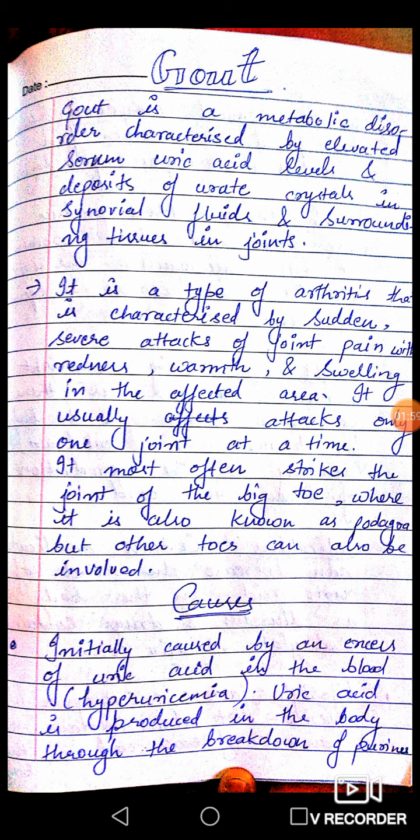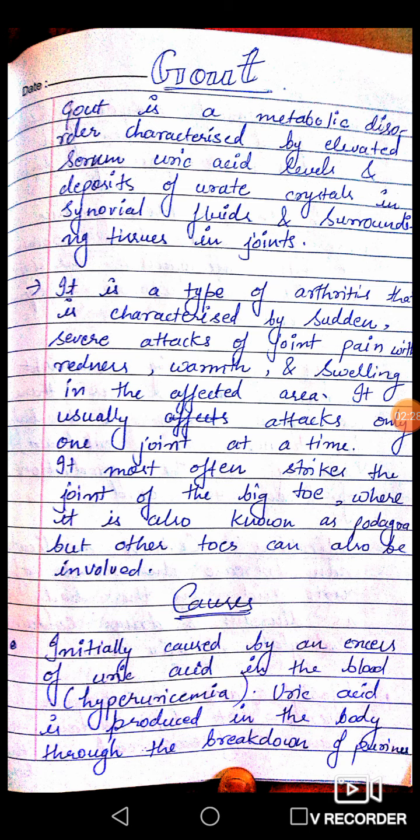Next, their causes. Initially caused by an excess of uric acid in the blood. Means the main cause of gout is an increase in the level, or excess level, of uric acid present in the blood. And this elevated uric acid level in the blood is scientifically called hyperuricemia.